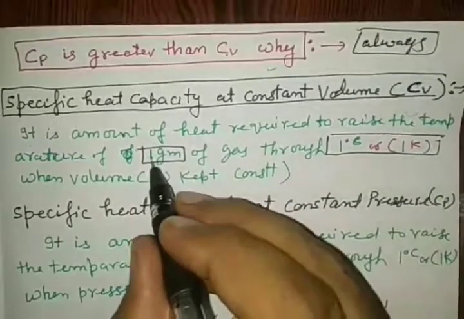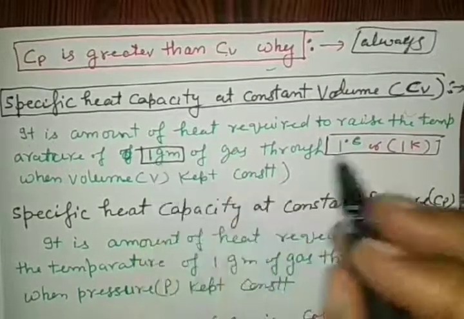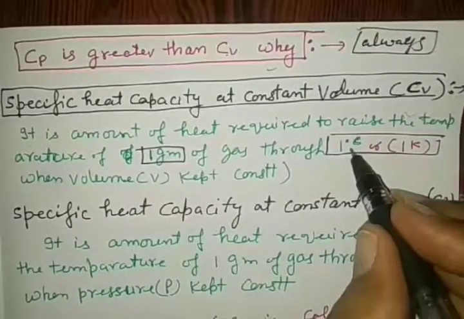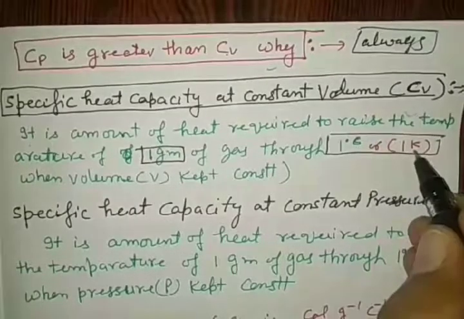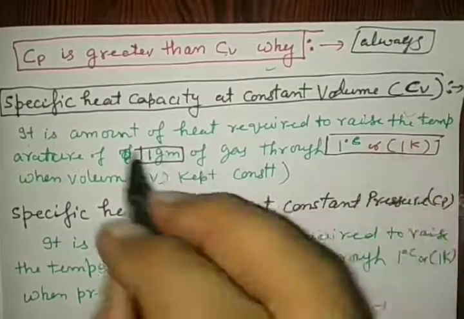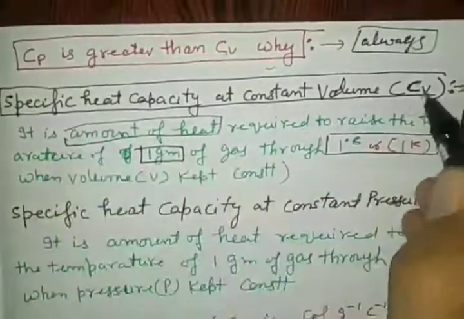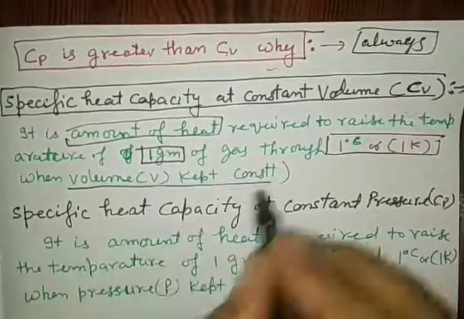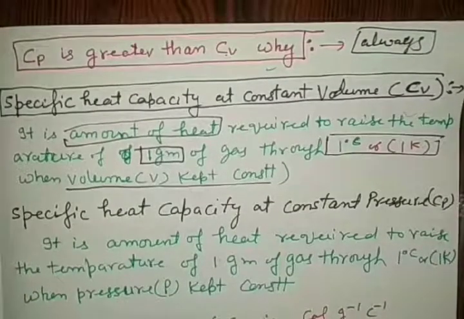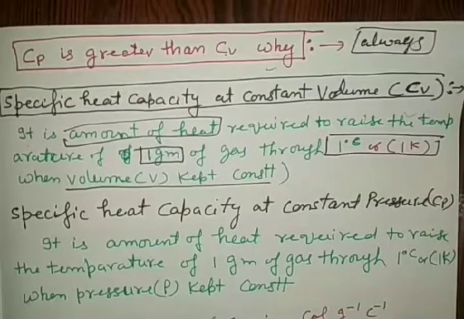If we have 1 gram of ideal gas and want to increase its temperature by 1 degree Celsius or 1 Kelvin, then whatever amount of heat is required is called Cv, if volume is kept constant.